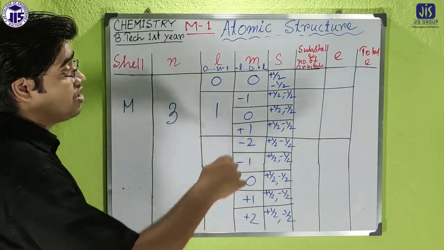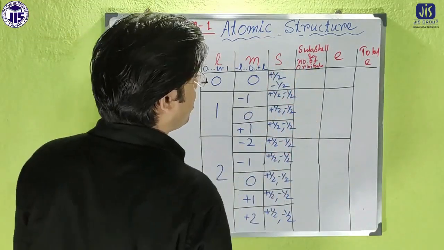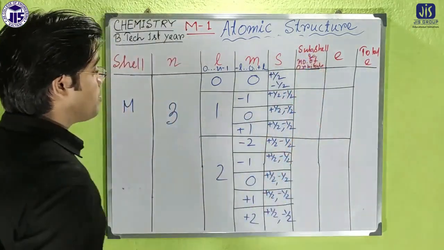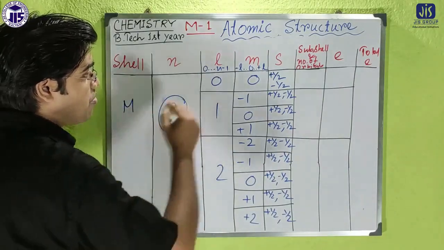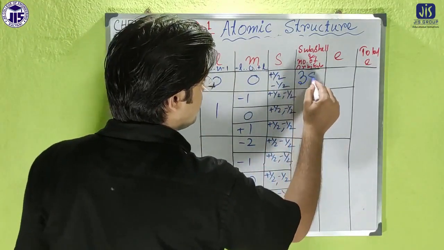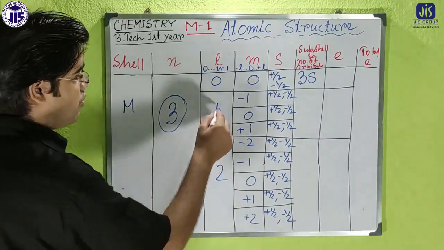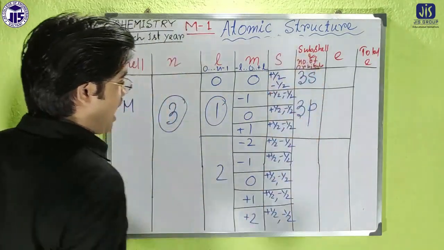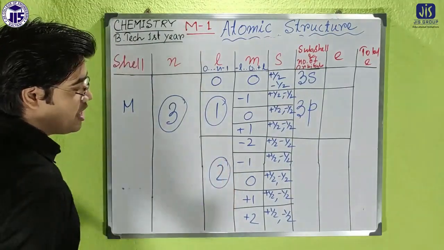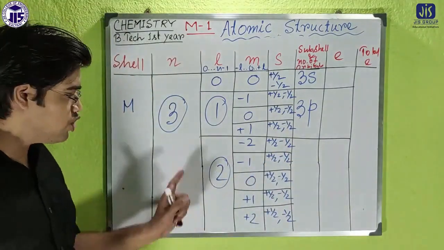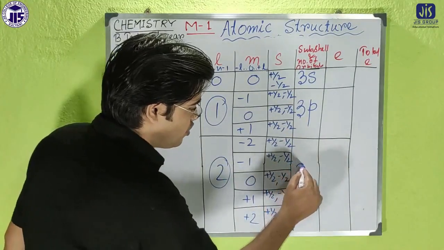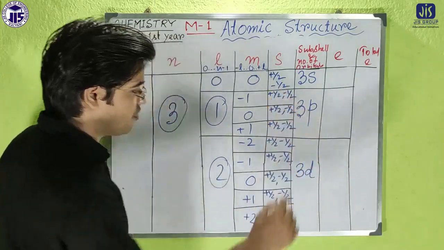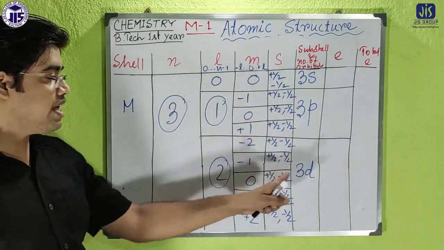Then if we consider the subcell, since it is principal quantum number 3, it will be 3s, and for l equal to 1 it will be p, so 3p. And if l is 2, it will be 3d. Okay, so 3s, 3p, 3d.